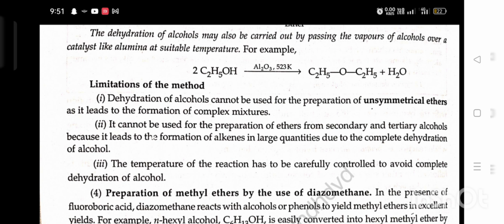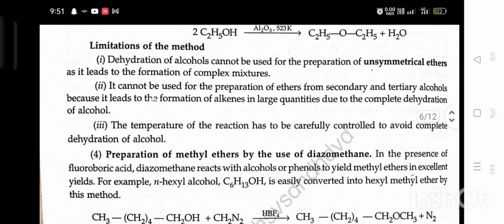First, dehydration of alcohol cannot be used for preparation of unsymmetrical ether as it leads to the formation of a complex mixture. Second, it cannot be used for the preparation of ether from secondary and tertiary alcohol because it leads to the formation of alkenes in large quantity due to the complete dehydration of alcohol. Third, the temperature of the reaction has to be carefully controlled to avoid complete dehydration of alcohols. Fourth, preparation of methyl ether by the use of diazomethane